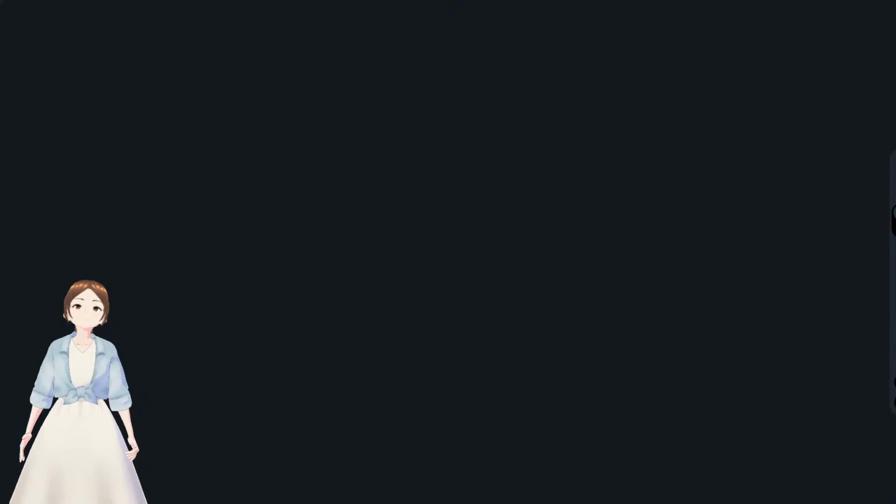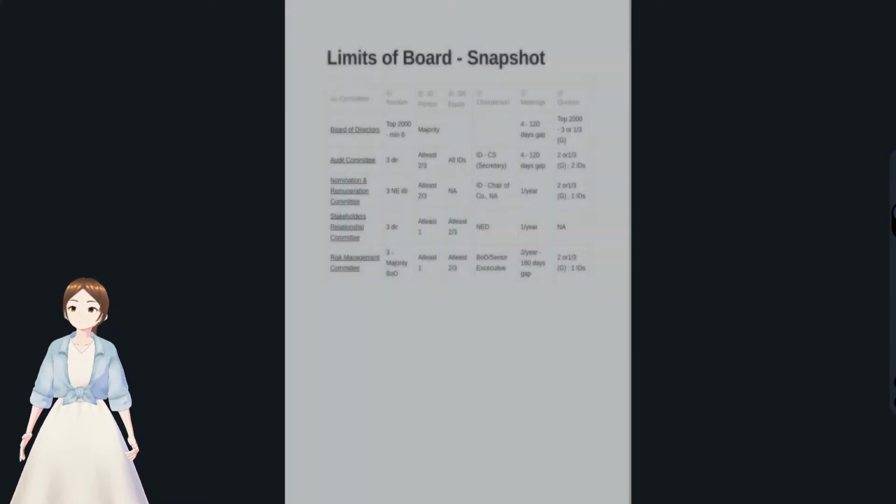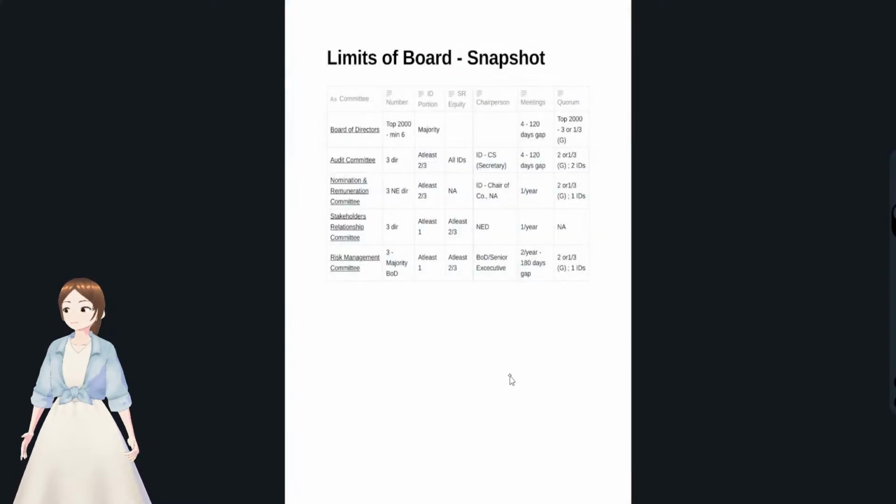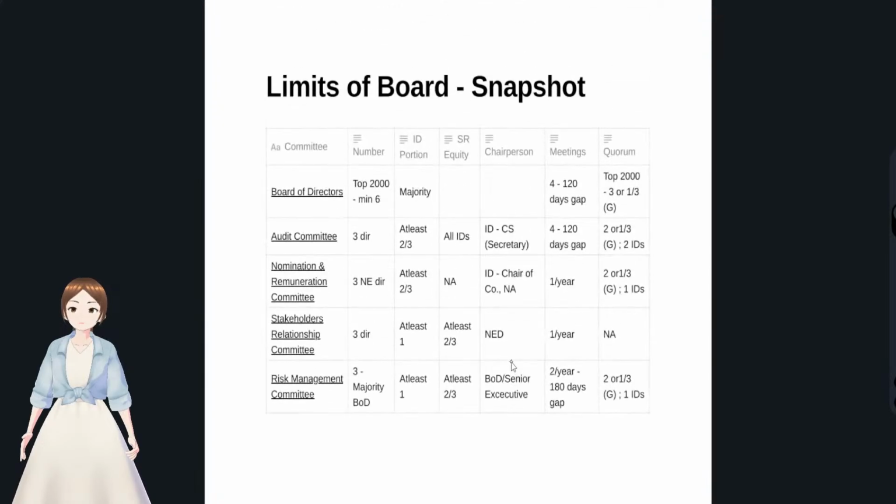I have prepared a table like a snapshot with regards to the board and all the committees that were there. See, the second line item is the audit committee, as the question is with regards to the composition, constitution and features of the audit committee.